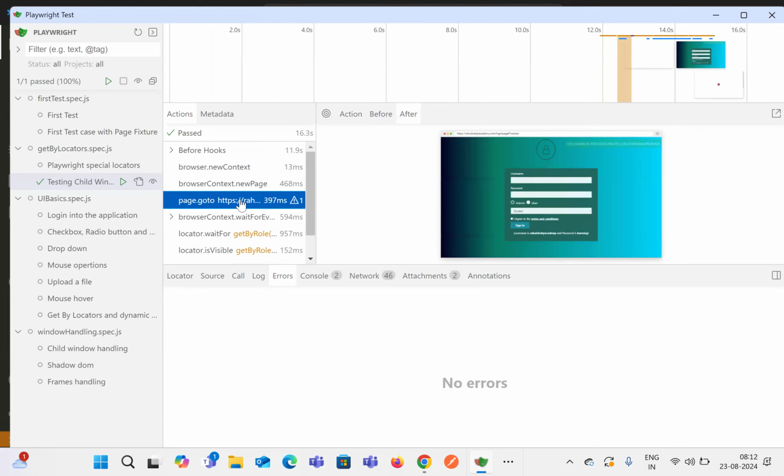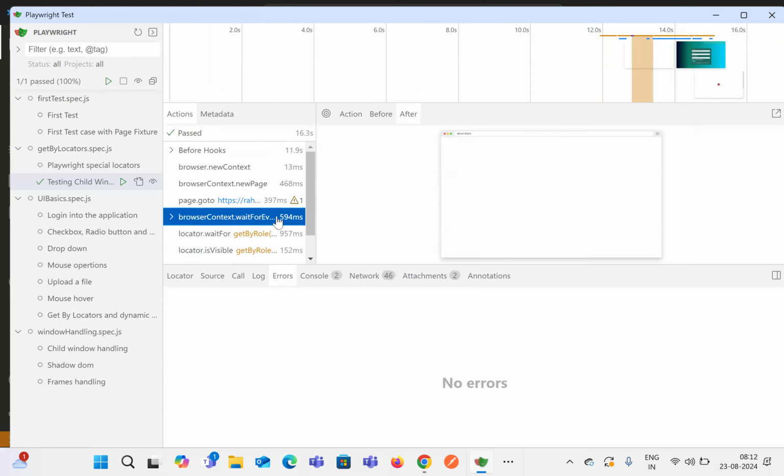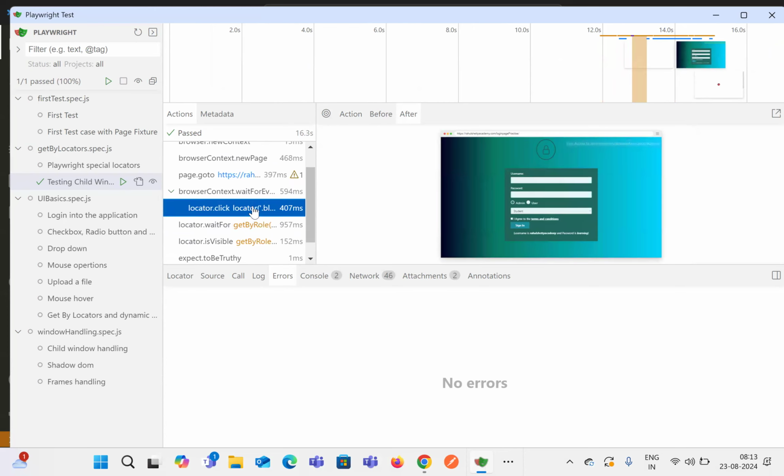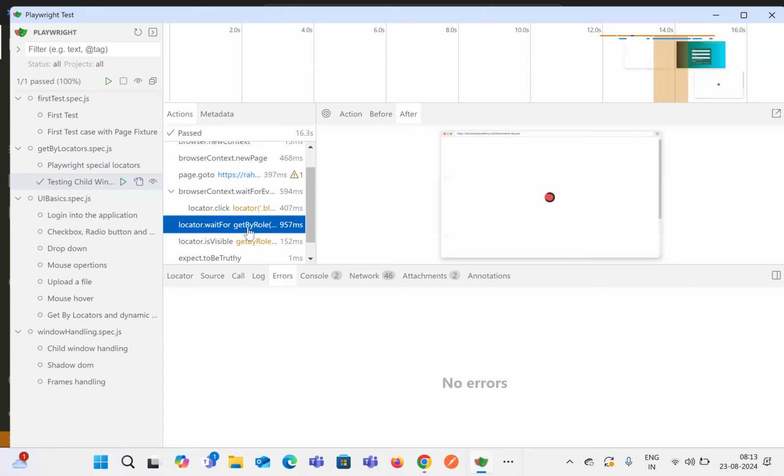So you can see it has launched the URL over here. It is waiting for an event, which is a page event, and then it has found some kind of text. You can see it is highlighting over here. Before there was nothing, and after it is highlighting, saying that we'll click on this link. Now it has clicked on the link and it is trying to open the page that has been newly created.